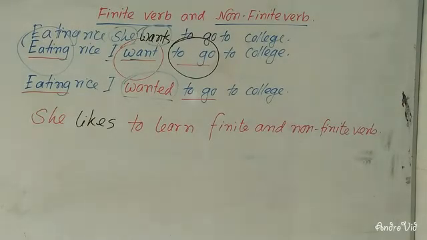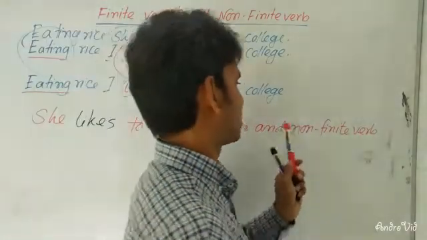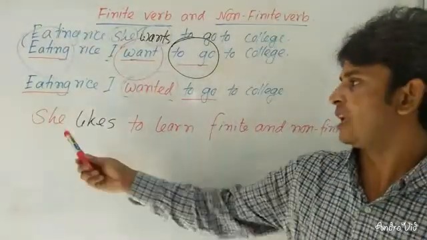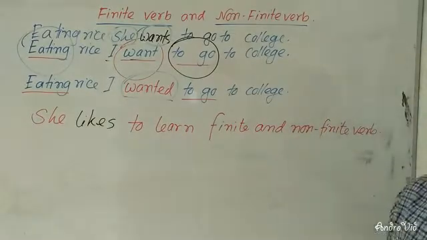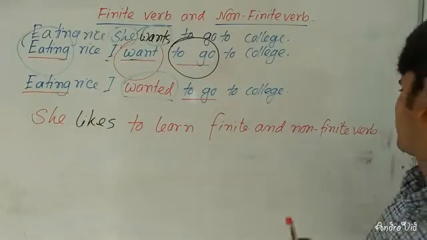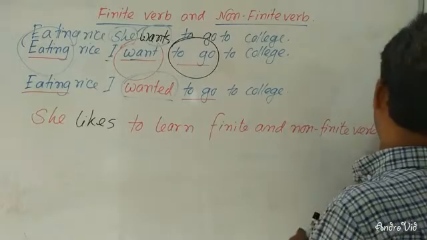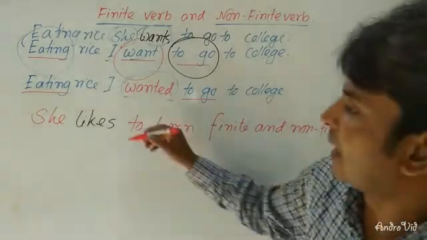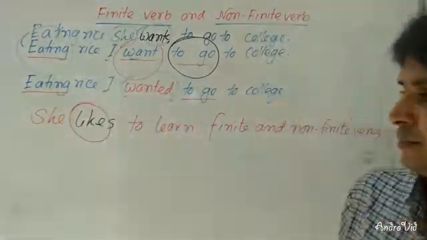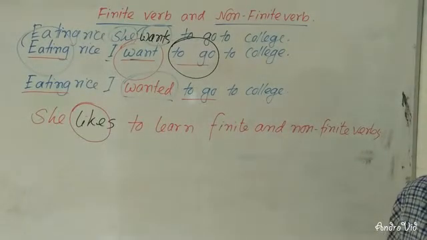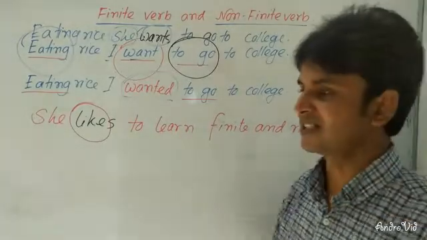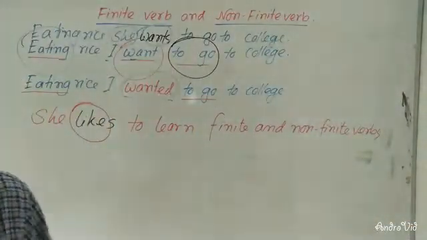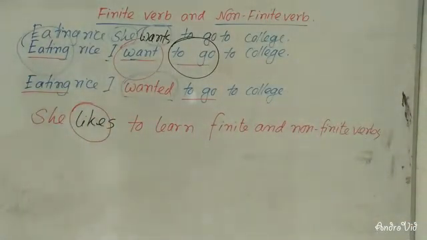Dear learners, you can see here that she likes to learn finite verbs and non-finite verbs. Here, "likes" is called a finite verb. How will you understand? This is in present simple. Please write it in past simple. So you will have to write here "liked".